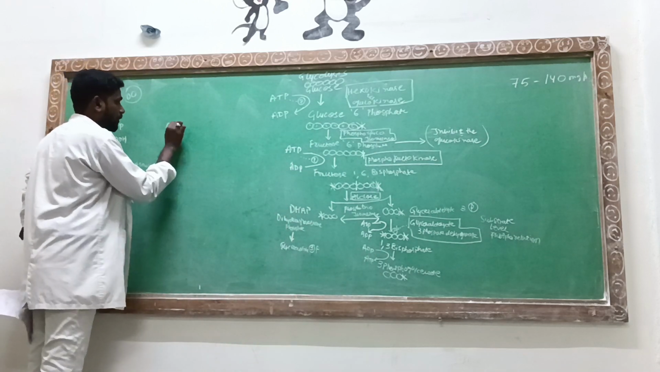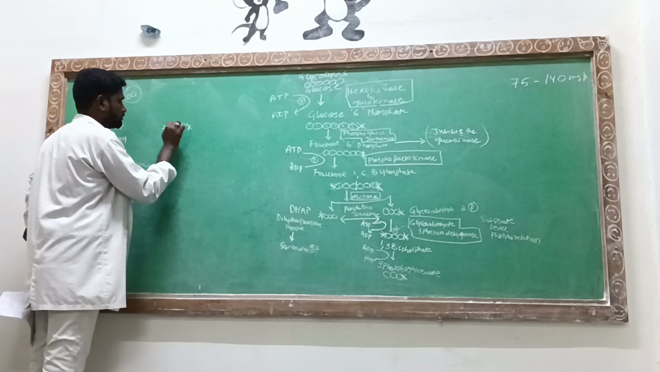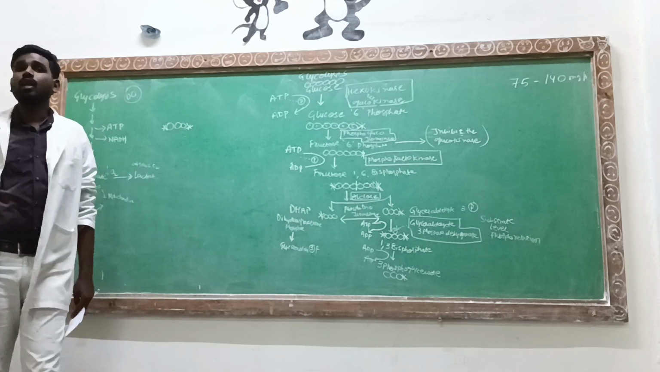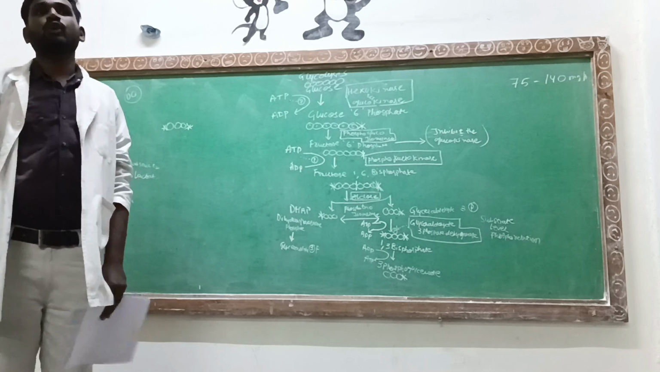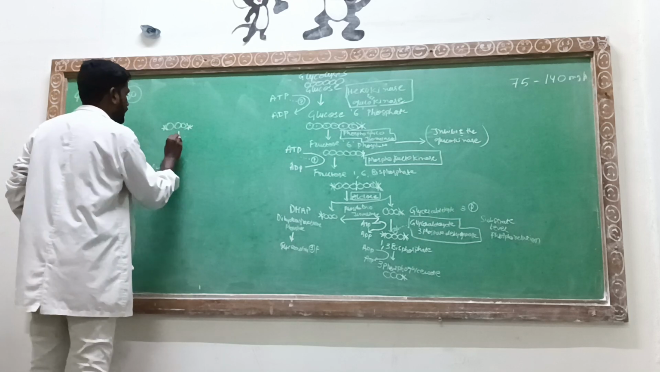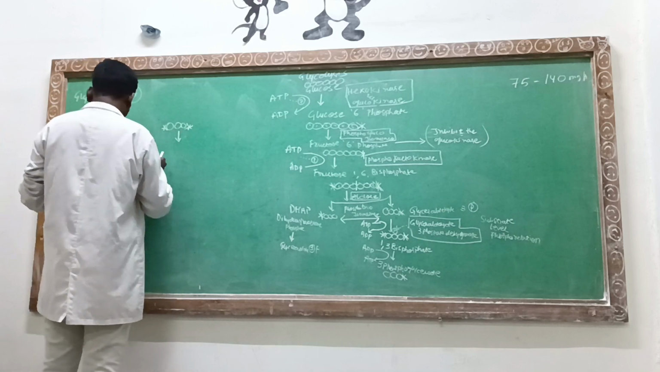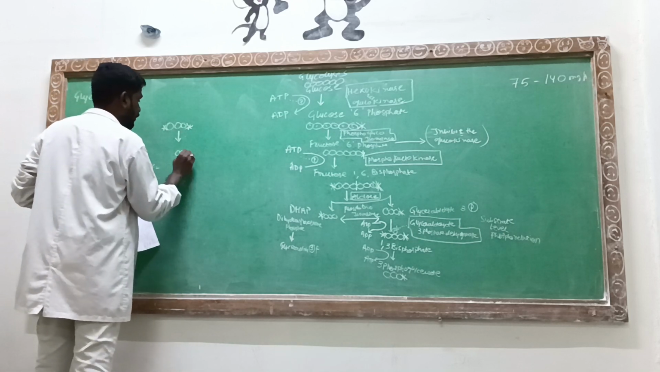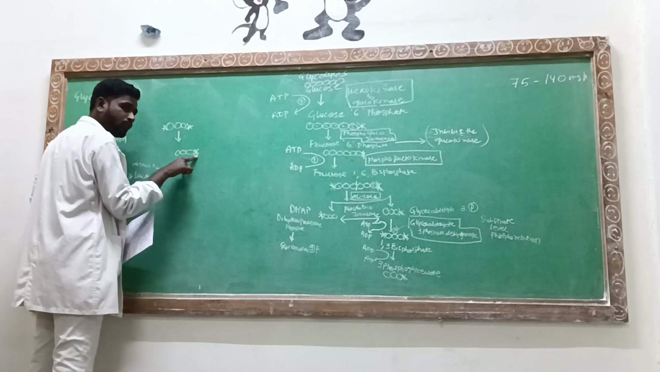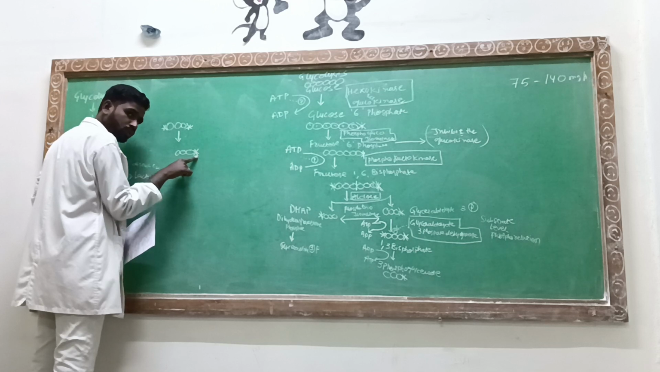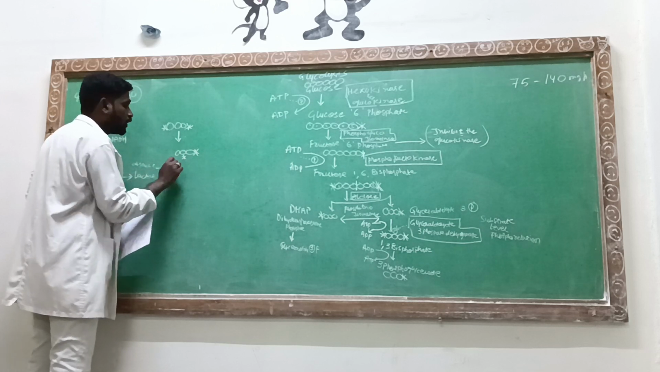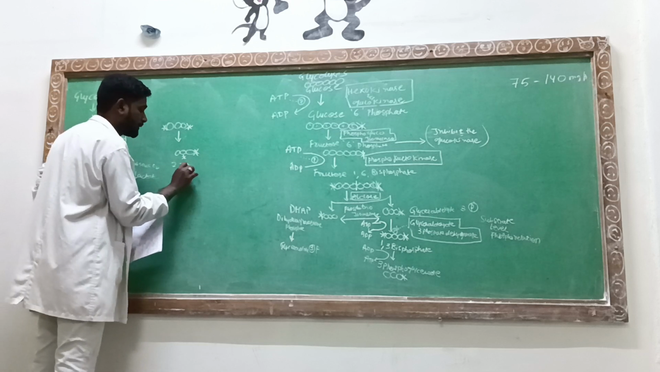Withdraw 1,3 this thing. 1,3-bisphosphate, 1,3-bisphosphate. Now this 1,3-bisphosphate can be turned into 2,3-bisphosphate. 2,3-bisphosphate means the phosphate groups are at position number 2 as well as position number 3. Okay, 2,3-bisphosphate.